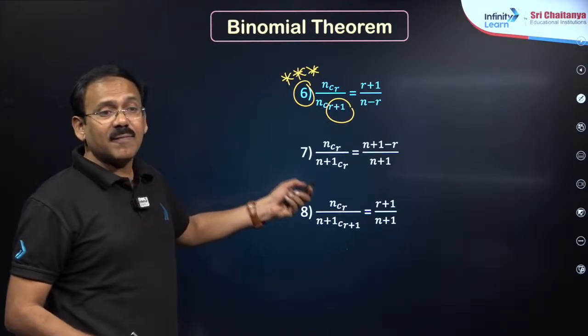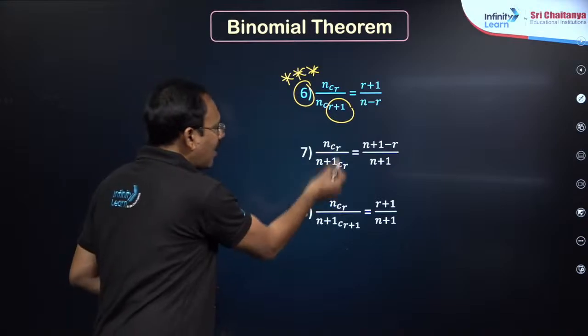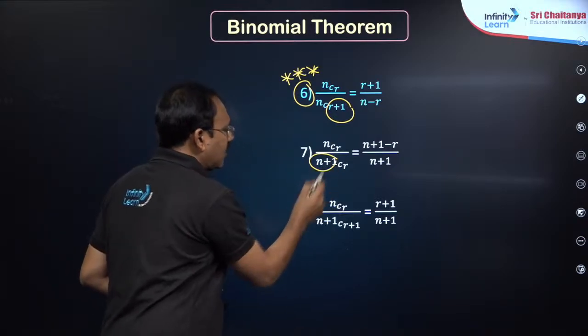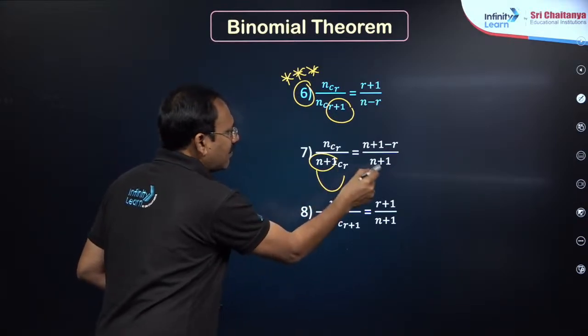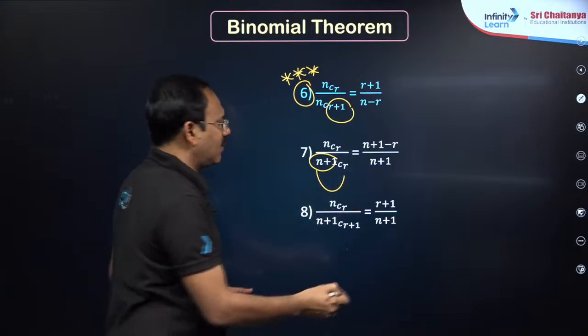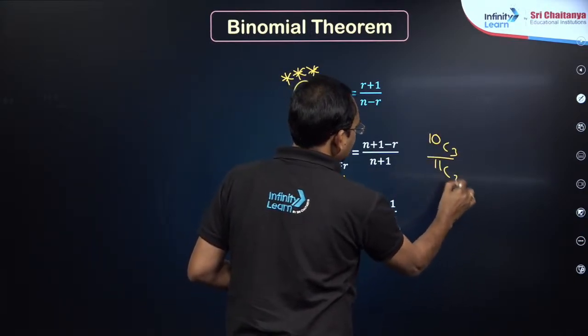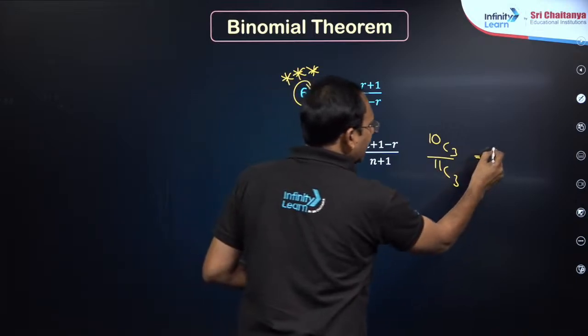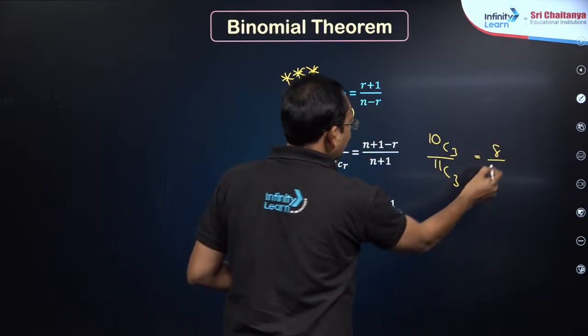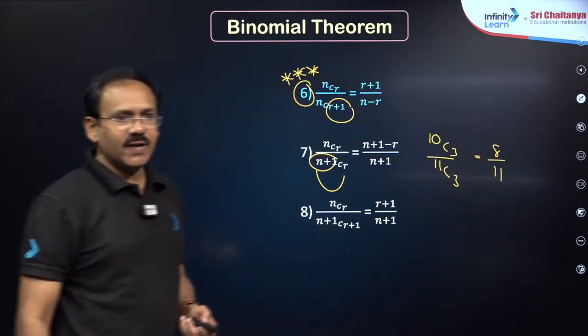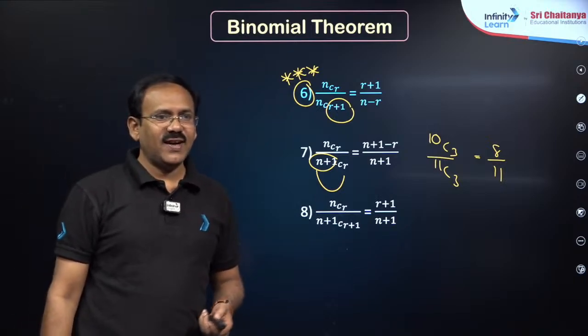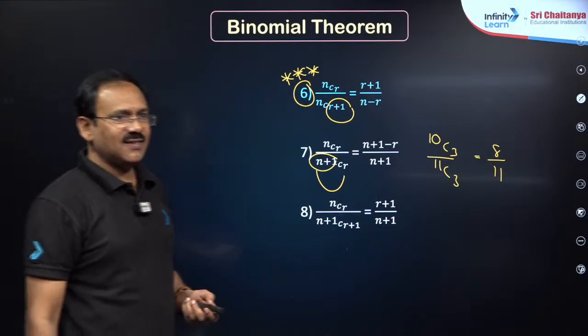Right. Suppose nCr by (n plus 1)C(r plus 1): r same, n one more in the denominator, (n plus 1 minus r) by (n plus 1). For example, 10C3 by 11C3. 11 minus 3 will become 8 by n plus 1 is 11. So this way it is helpful. Yeah, fine, thank you, Jaina.